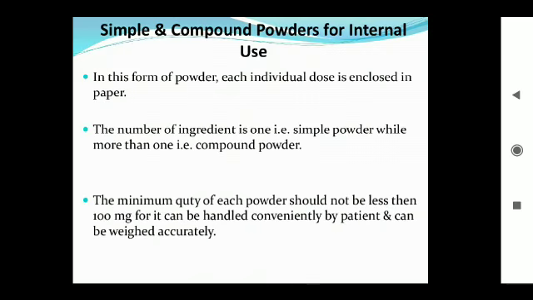Next one, simple and compound powders for internal use. In this type of powder, each individual dose is enclosed in a paper and packed in containers. If the number of ingredients is 1, that powder is called a simple powder, while if the number of ingredients is more than 1, such as 3 or 4, it is called a compound powder.